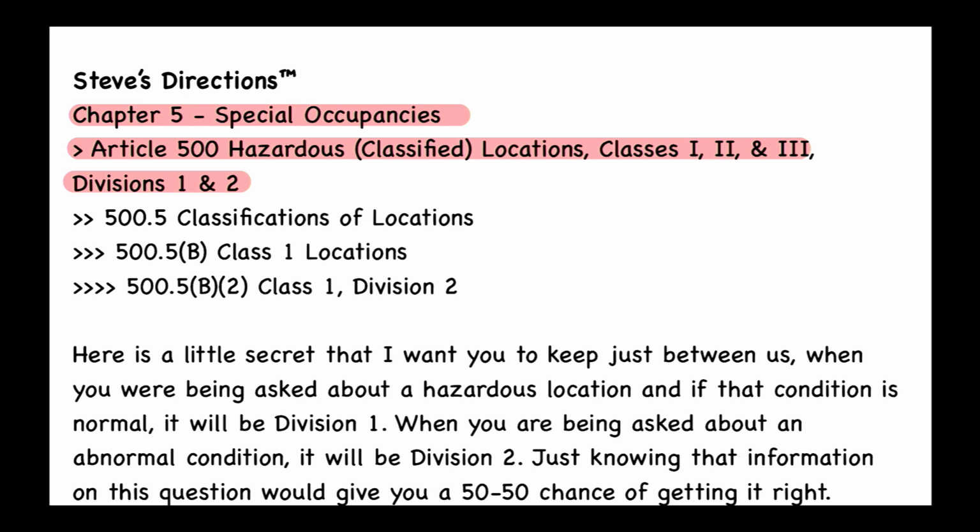But when we look at Article 500, there are no parts. So we're just going to be looking at the sections. And then we find 500.5, classifications of locations. Then we find 500.5(B), Class 1 locations. And then we find 500.5(B)(2), and that's Class 1, Division 2.